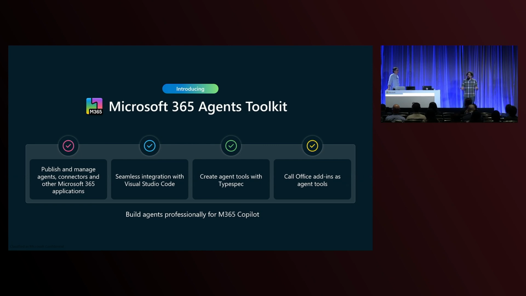One of the places that you can now publish these agents to are Teams meetings. And so declarative agents or custom engine agents can now run in Teams meetings. They can run in the licensed Microsoft 365 Copilot chat. They can run for the unlicensed, for the available Microsoft 365 chat that is available for all users of Microsoft 365, whether you're using our orchestrator, your orchestrator, our models, our tools, your tools. You have full flexibility when you're using this toolkit.